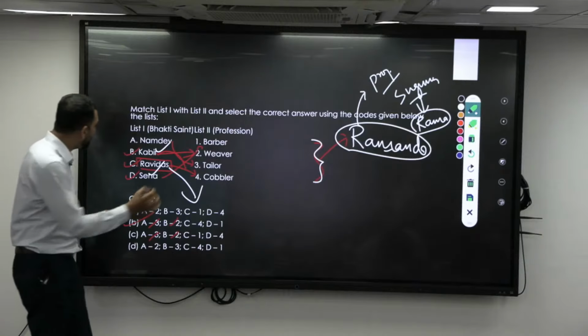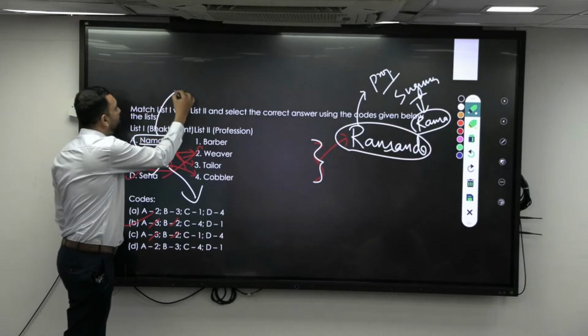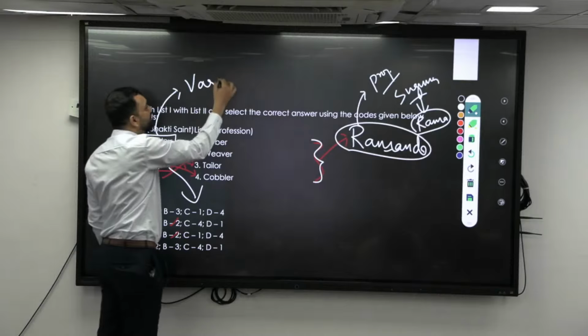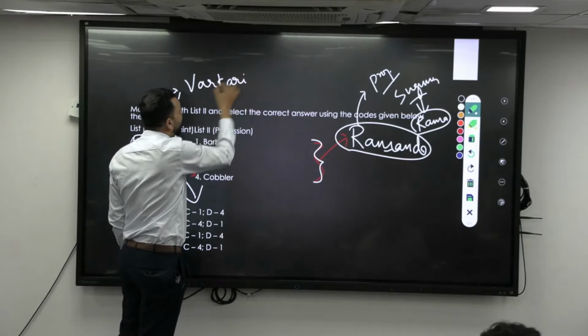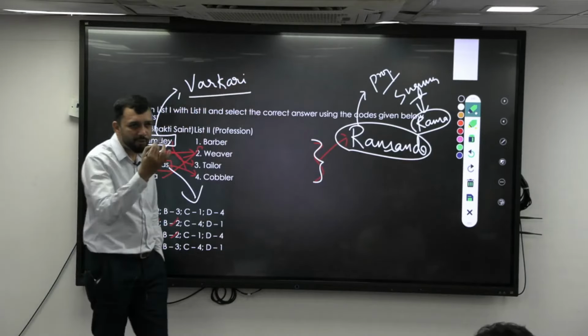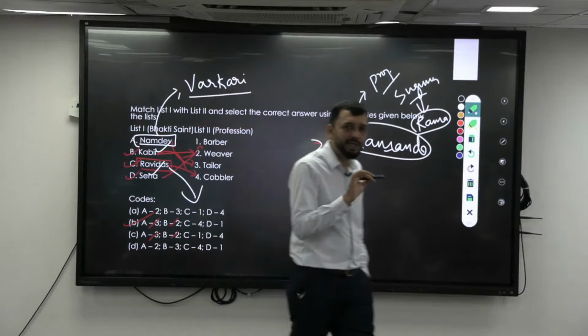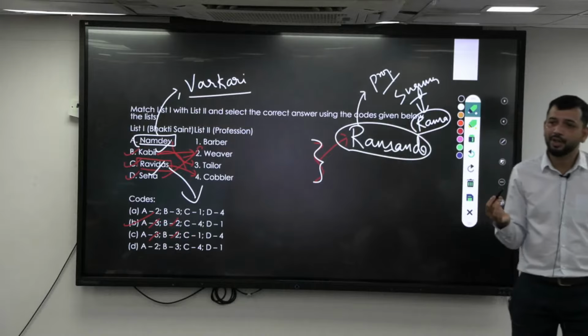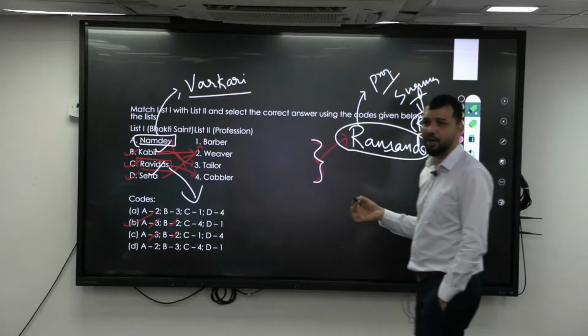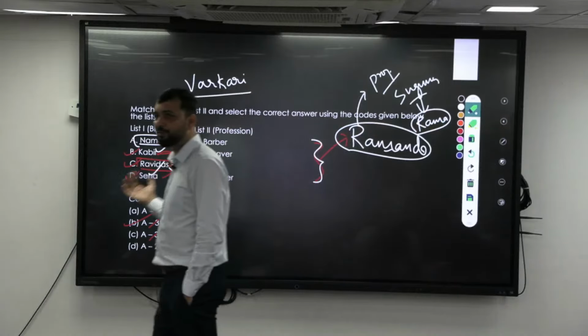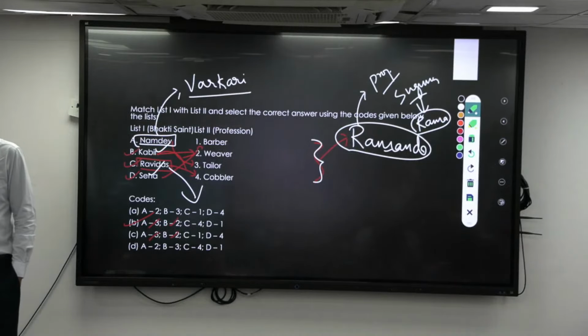And with respect to Namdev, as I have told, the Varkari tradition. If they want to get inspired, Varkari tradition can be the question. As we have already discussed, in the Varkari tradition they worship which god? Vitthoba of Pandharpur, right? Within that, Jnaneshwari becomes very important.